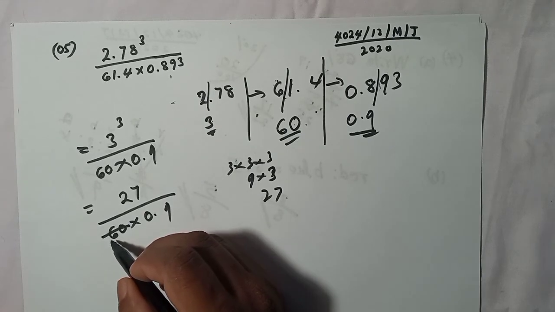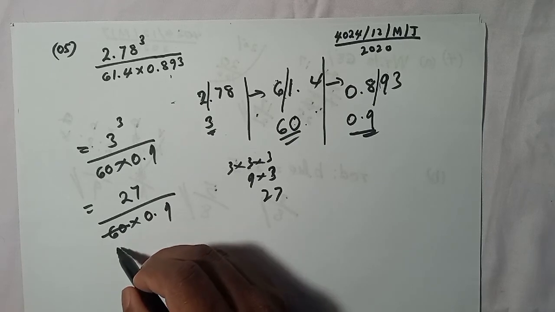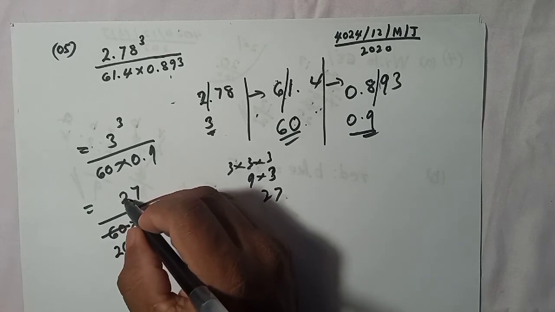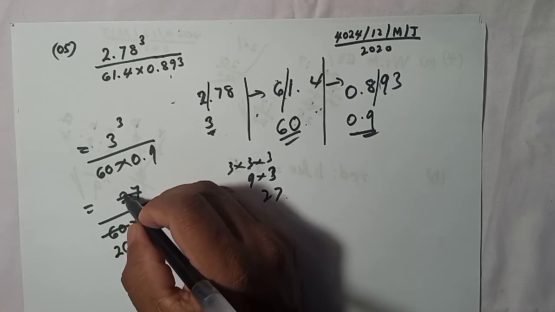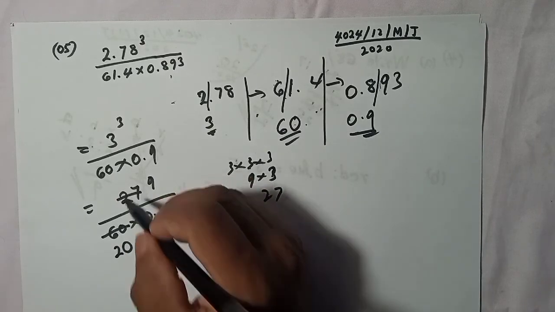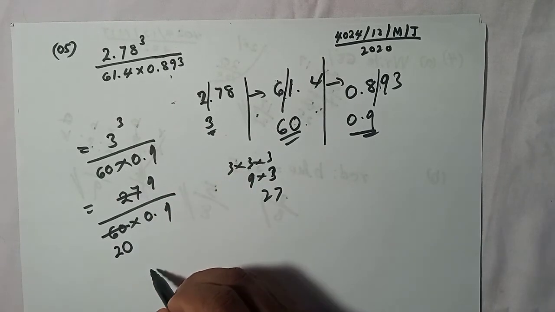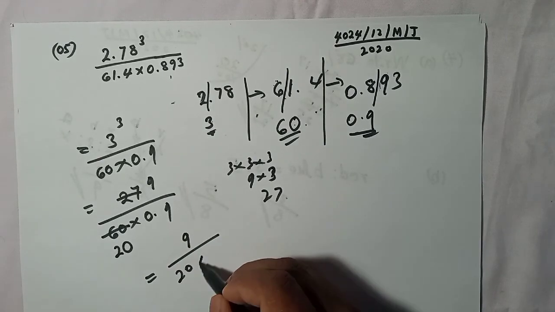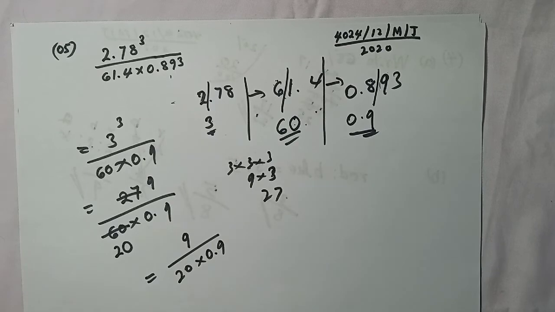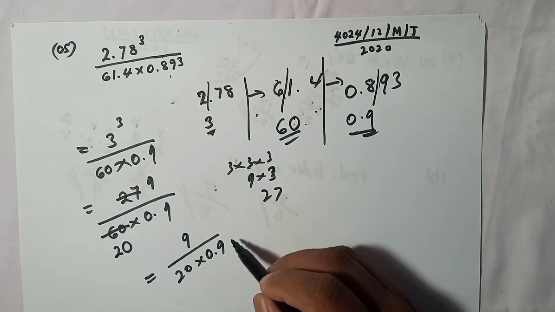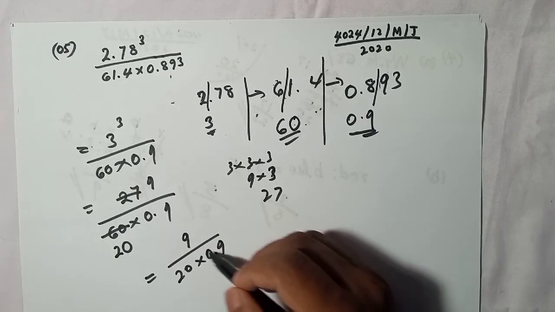If you divide by 3, how many 3's in 6? 2. In 0 there's none. And here if you divide by 3, how many 3's are there in 27? It's 9. 9 into 3, 27. I don't need to write it like this one by one, I'm explaining in a very basic way. That's why I'm writing, otherwise you can cut here. Now we can divide both by 9 again.